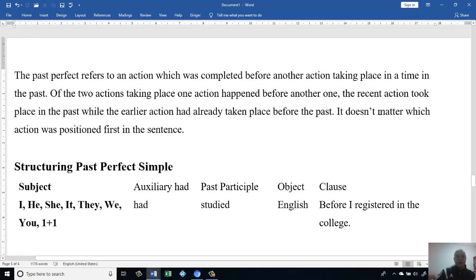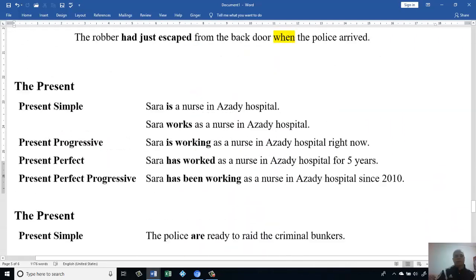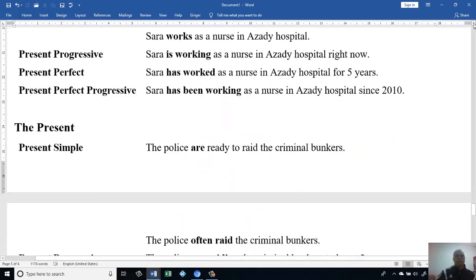We said it doesn't matter which action was positioned first in the sentence. That's the reason we say it doesn't matter which one you start with. How we structure it.